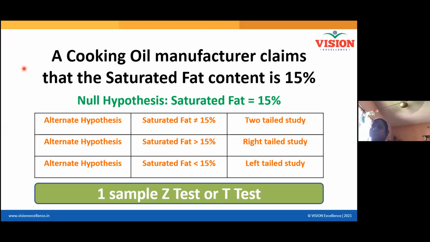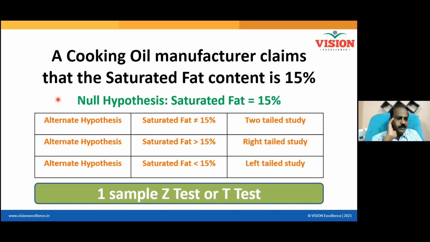You can test continuous data, or otherwise you can test your mean, or you can test your proportion. There are two types of testing you are going to study. One is test of mean, another is test of proportion. Now, this saturated fat is continuous data. So is this a test of mean or test of proportion? Mean, sir. Very good. Test of mean.